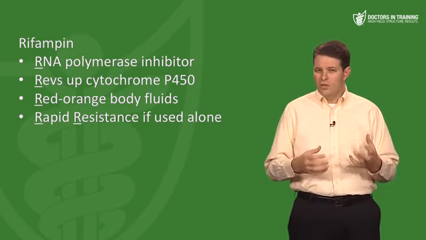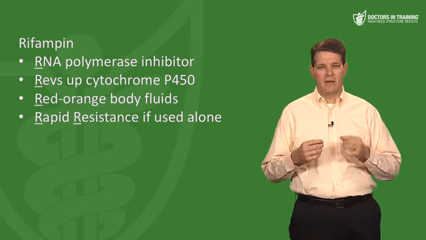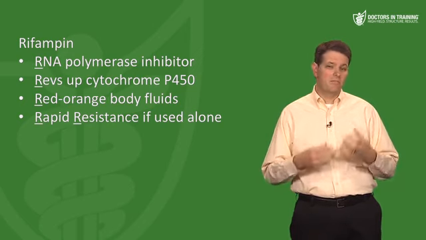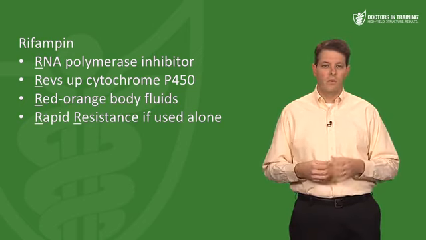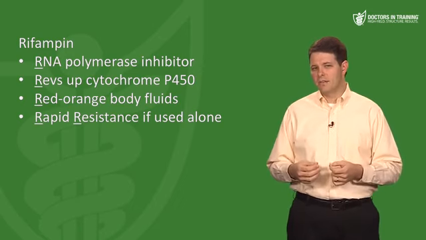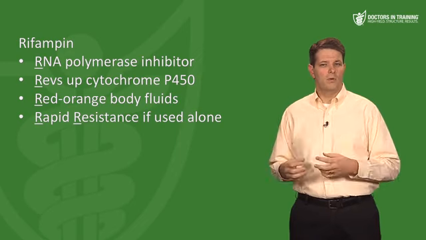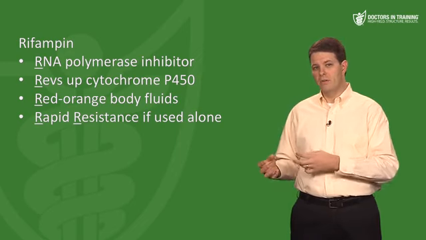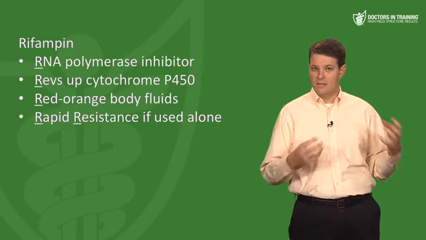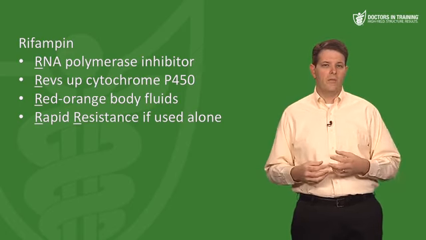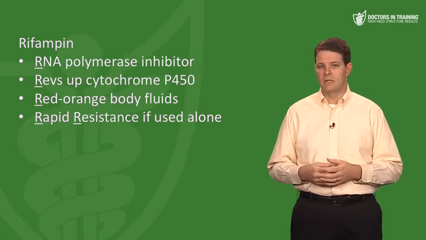We don't really use rifampin by itself most of the time because bacteria become resistant to it fairly rapidly if you use it alone. Then one other side effect to be aware of is hepatotoxicity, which is fairly rare. But unfortunately, hepatotoxicity is more common when you're taking rifampin along with other hepatotoxic drugs, such as isoniazid. So you do need to watch out for hepatotoxicity when you're treating somebody for TB.